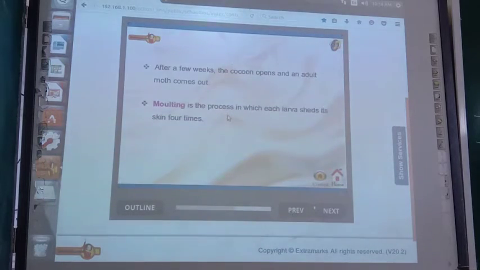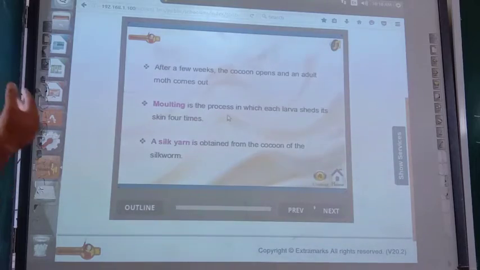Molting is the process in which each larva sheds its skin 4 times. A silk yarn is obtained from the cocoon of the silkworm. So what is molting? It is the process in which each larva sheds its skin 4 times, meaning removal of its outer skin, that is called molting. Snake is also doing the molting. A silk yarn is obtained from the cocoon of the silkworm.